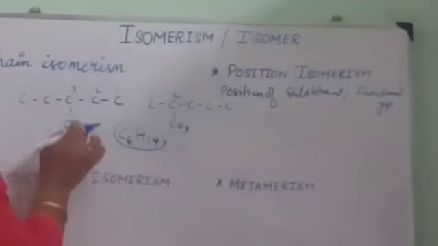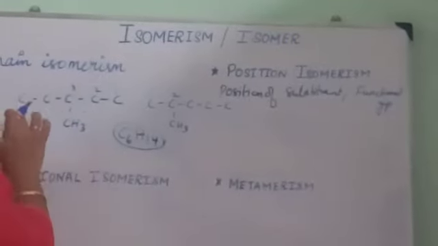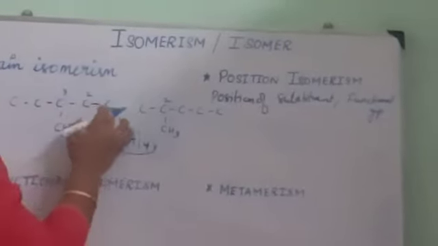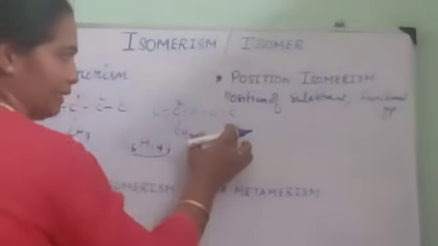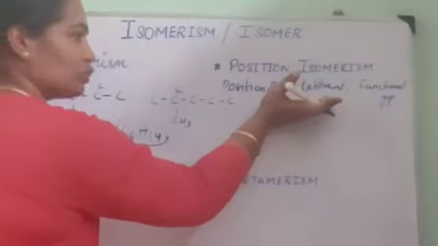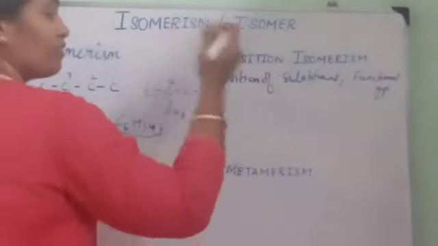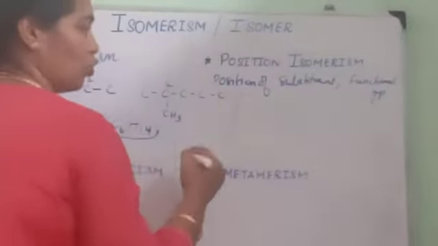But here it becomes methane, ethane, propane, butane, pentane: 3-methyl pentane, and here it becomes 2-methyl pentane. So the position of the substituent varies. Let us go for the position of the functional group.